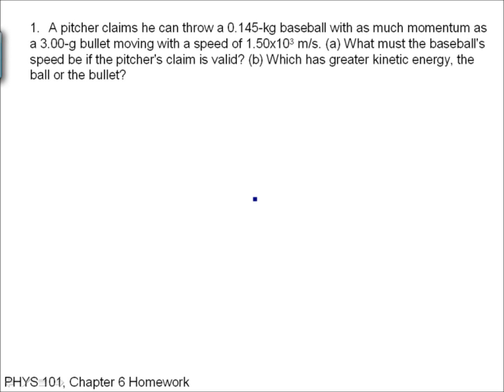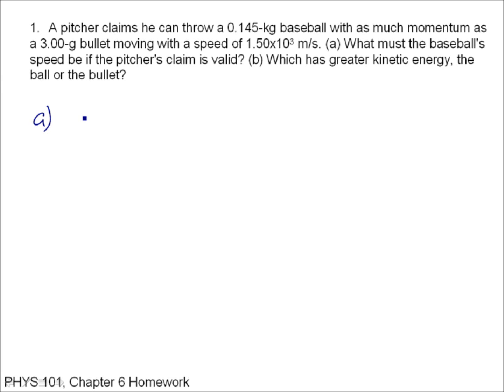Okay, this is chapter 6 homework for our Physics 101. It says a pitcher claims he can throw a 0.145 kilogram baseball with as much momentum as a 3-gram bullet moving at a speed of 1500 meters per second. What must be the baseball's speed if the pitcher's claim is valid?